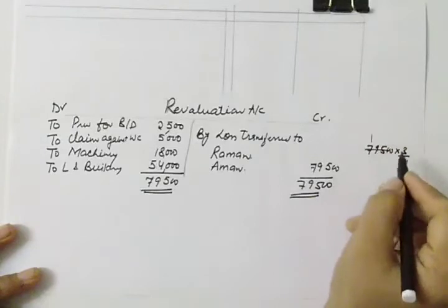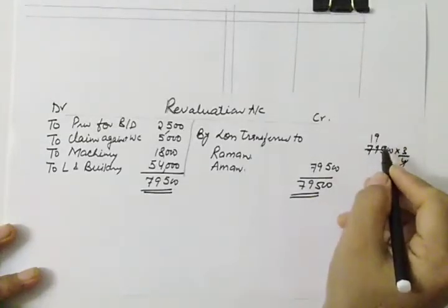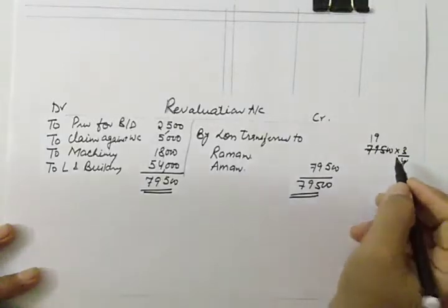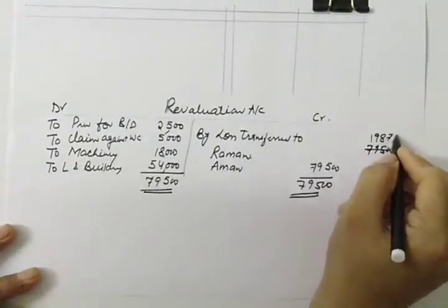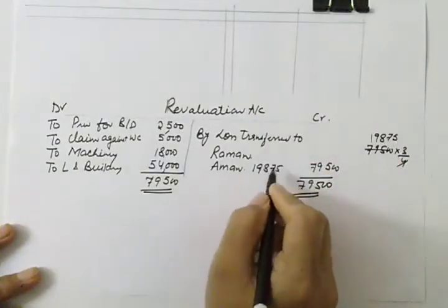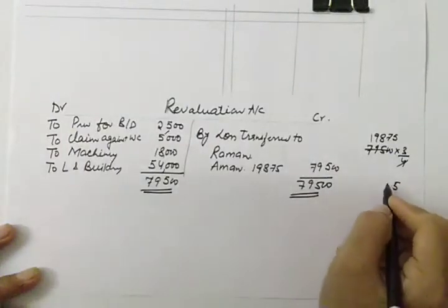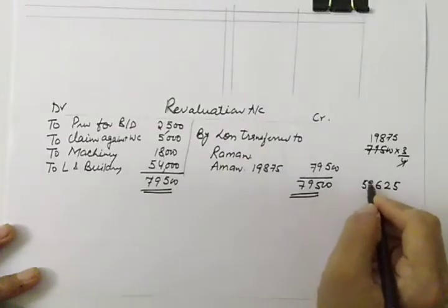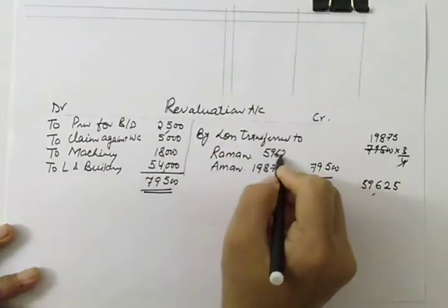So this will be 59,625, and this will be 19,875.